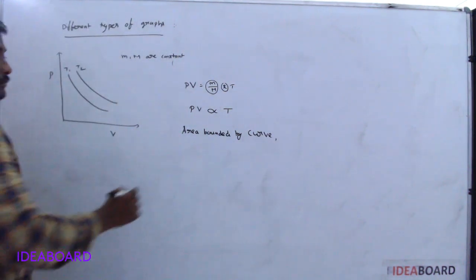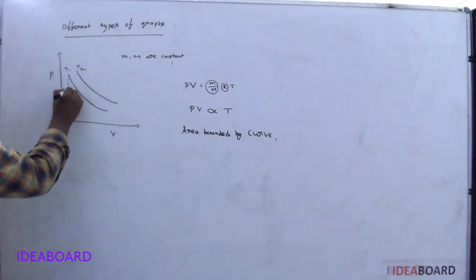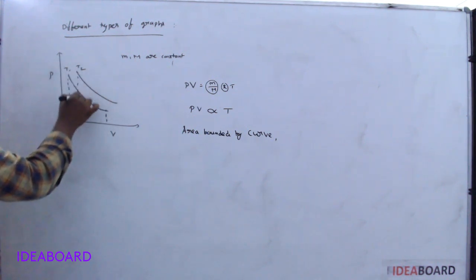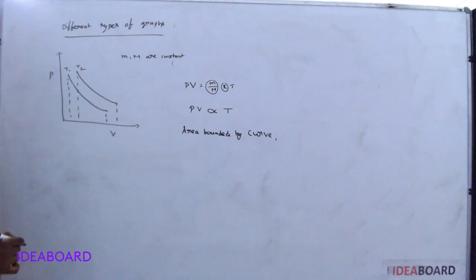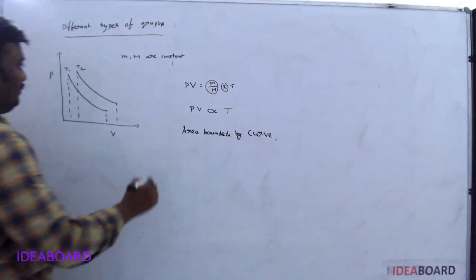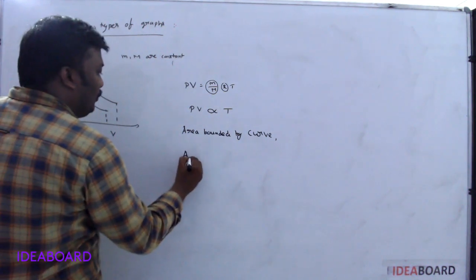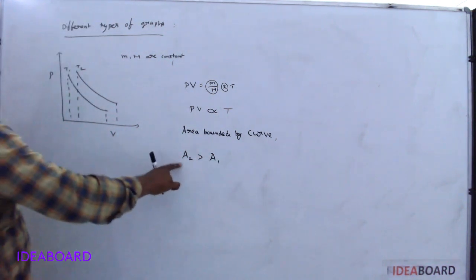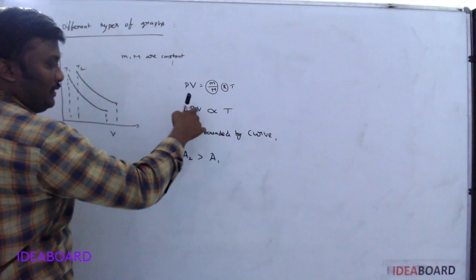So let us check. This is the area bounded by the first curve, and this is the area bounded by the second curve. Which one is more? Clearly, A2 is greater than A1. So whenever area is more, then PV is more for that one.